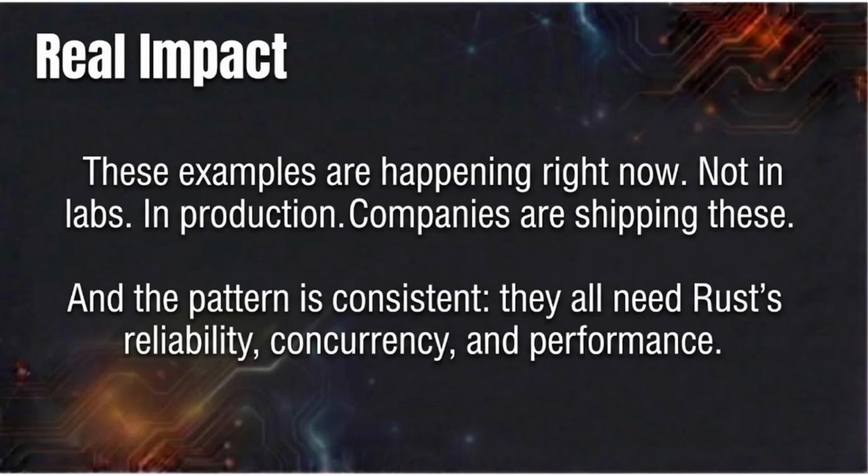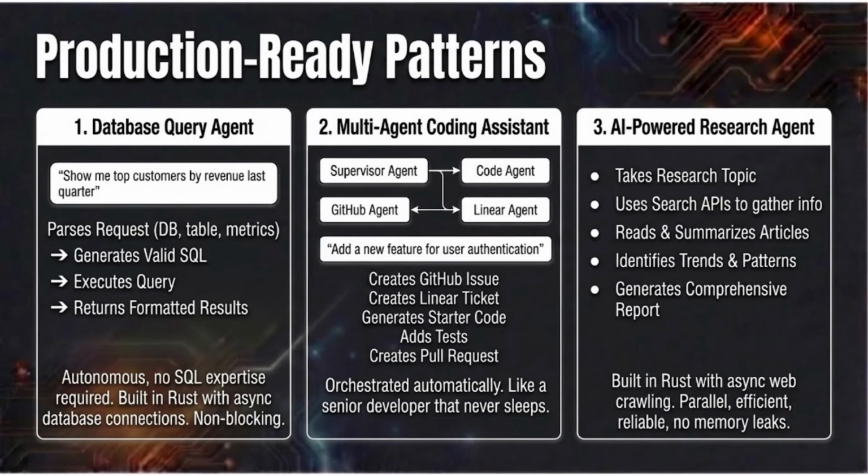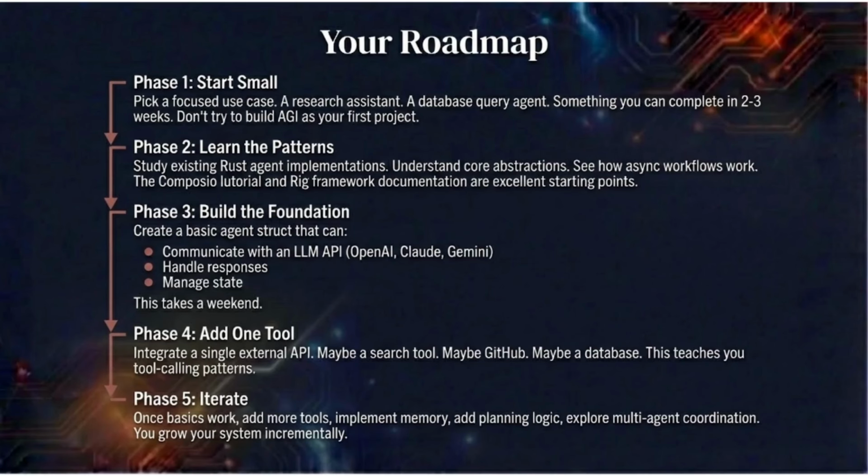Okay, you're convinced. You want to build AI agents in Rust. Here's the exact roadmap. Phase 1. Start small. Pick a focused use case, a research assistant, a database query agent. Something you can complete in 2-3 weeks. Don't try to build AGI as your first project. Phase 2. Learn the pattern, study existing Rust agent implementations. Understand core abstractions and see how async workflows work. The Composio tutorial and Rig framework documentation are excellent starting points.